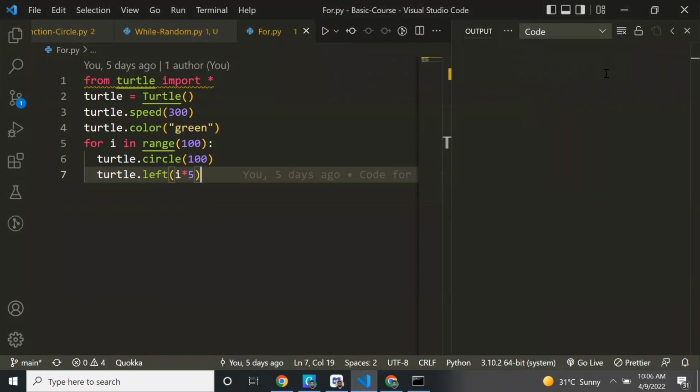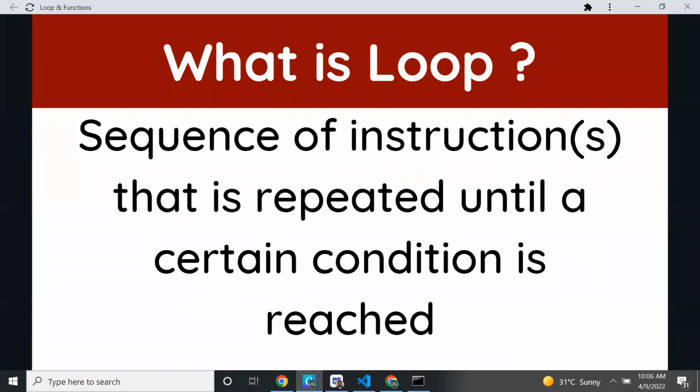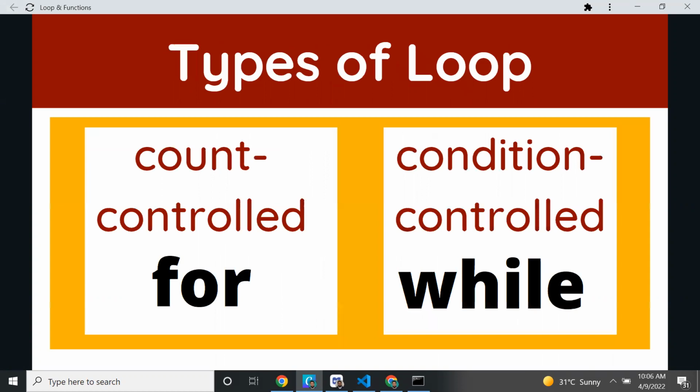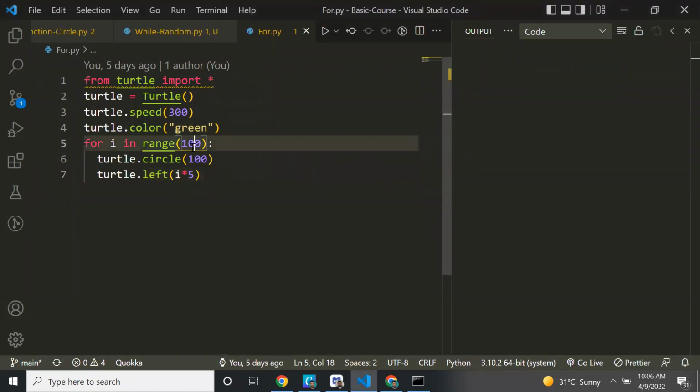So now, what are we going to do today? There is one more loop. There are two types of loop. What is a loop? A loop is a sequence of instructions that is repeated until a certain condition is reached. There are two types here, for and while. What is a for loop? It is count controlled. If you look here, it is a count. How many circles do we draw?